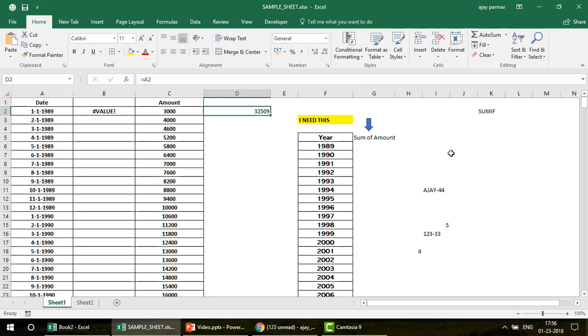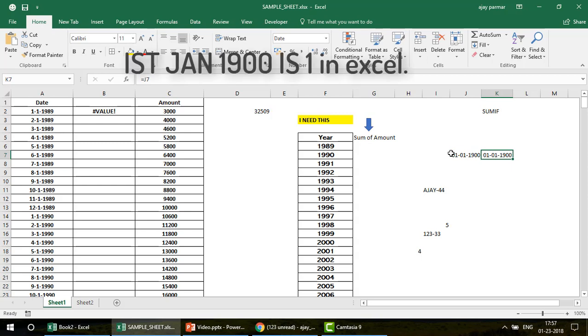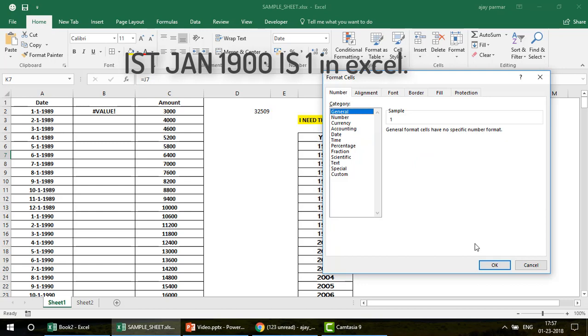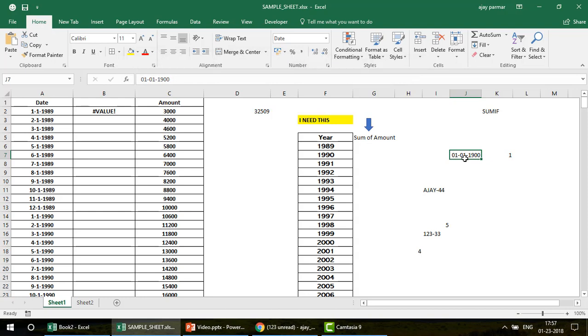If you go in Excel and you type in here 1st of January 1900, for example, this is the first date. If you say equals to and go to the format cells, Control 1 is the shortcut key, and you click on general, you'll find here 1. What do you mean by that? It means that the very first date which Excel stores is 1st of January 1900. Any date which is beyond that, you will not be able to use any date functions.